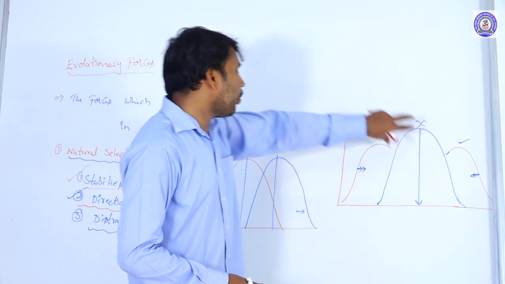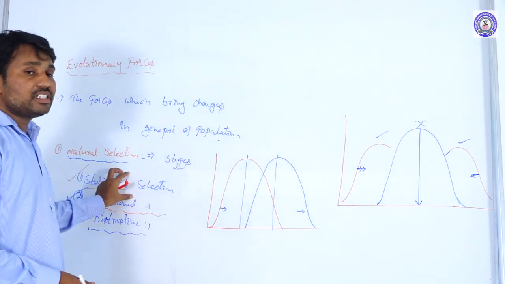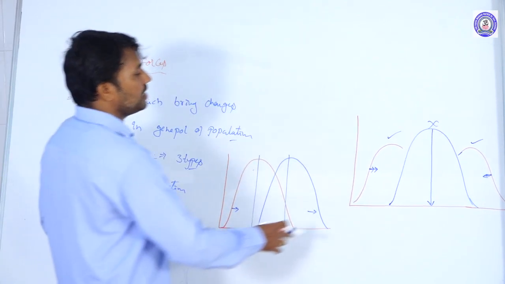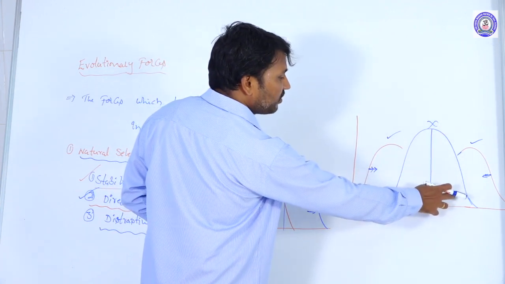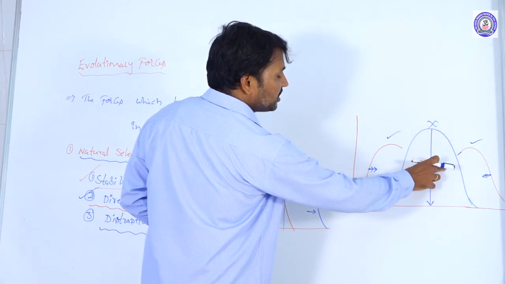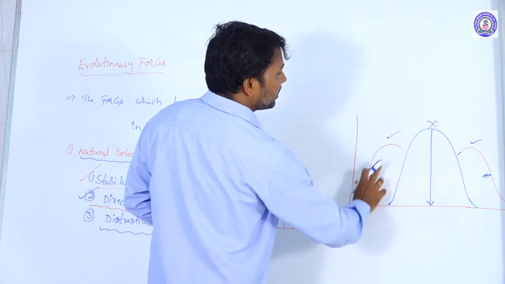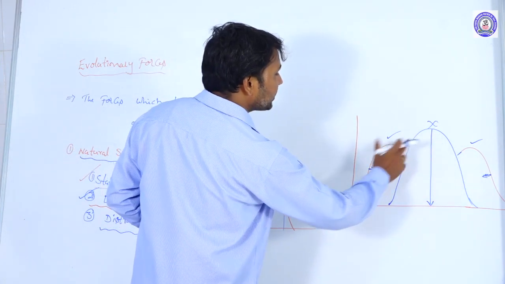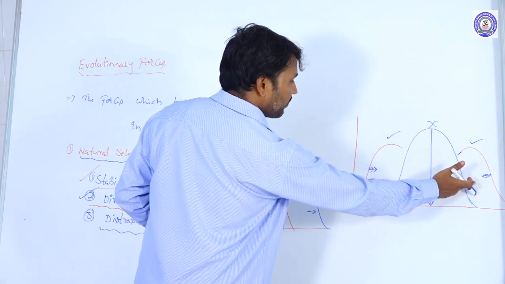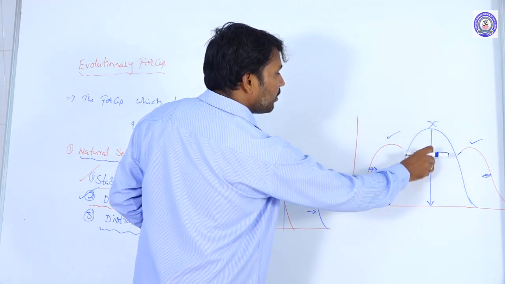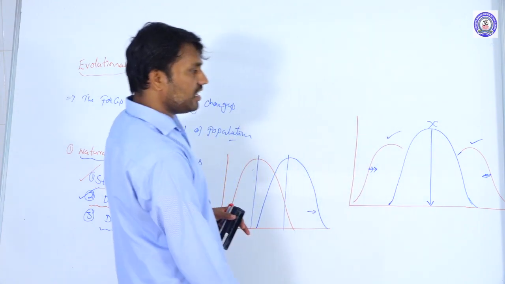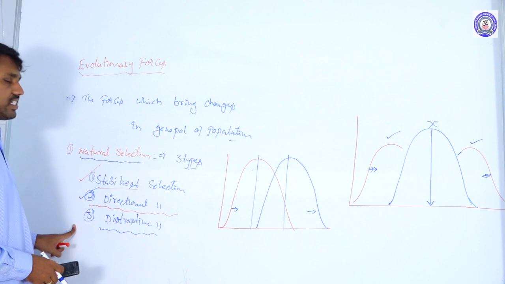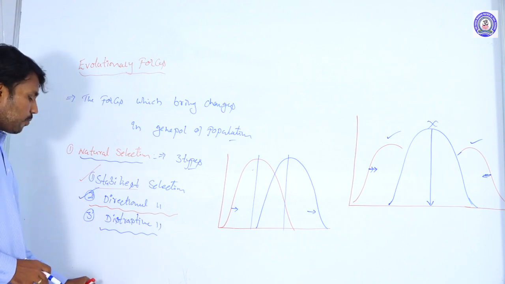So it is completely opposite to that of the stabilizing selection process we are taking. In stabilizing selection, the average population allelic frequencies are retained in the population and the extreme ends are removed. But in disruptive selection, both extreme ends survive, and only the average frequency of the alleles is removed from the population. These are the three types of natural selection that occur in a population.